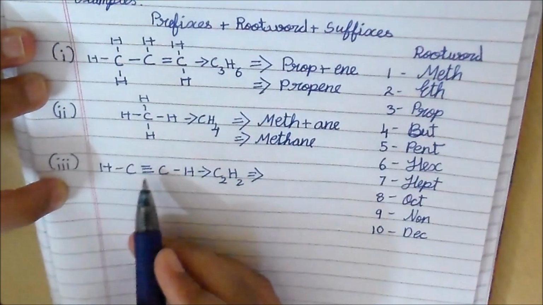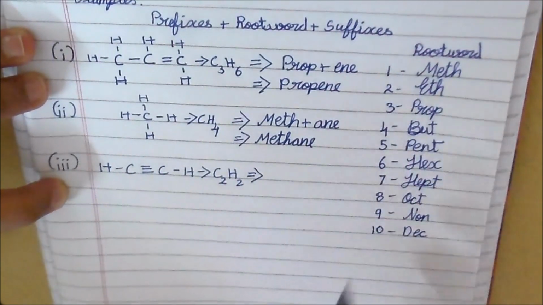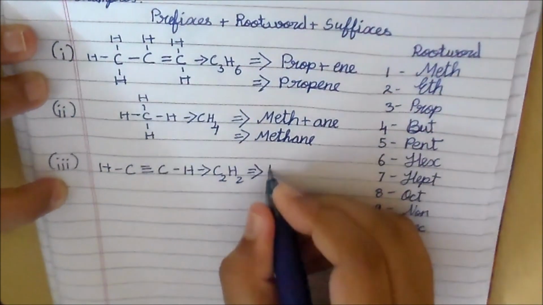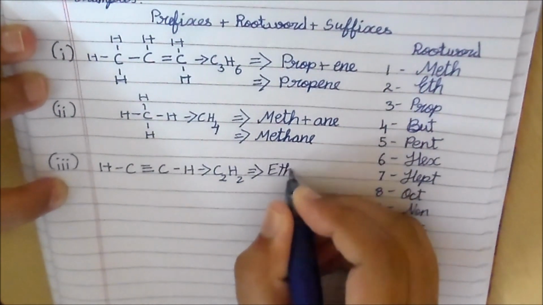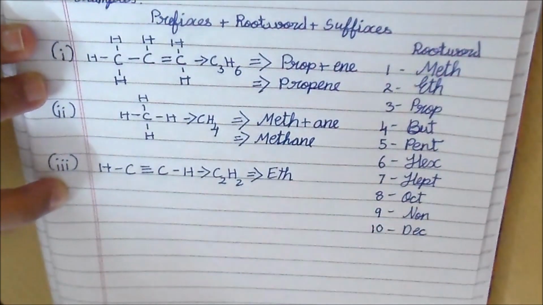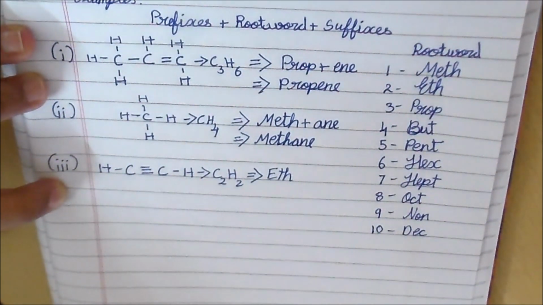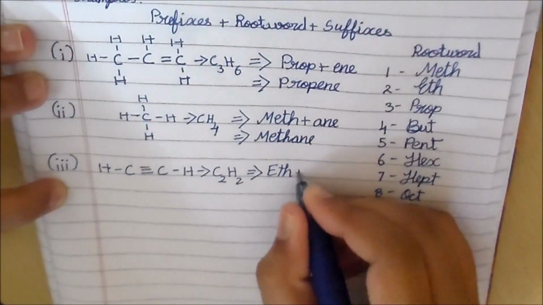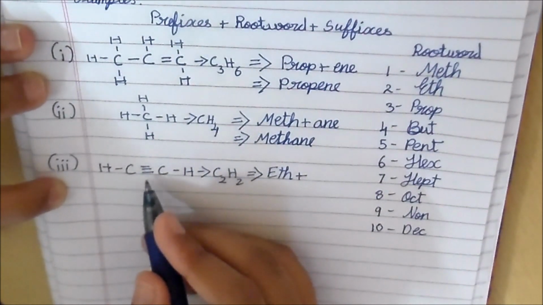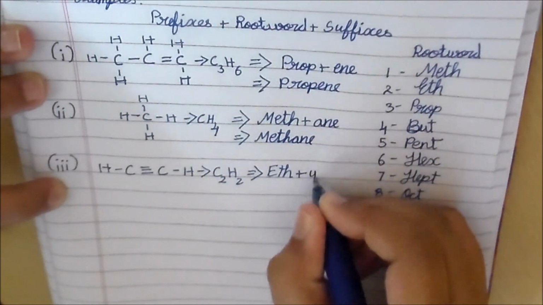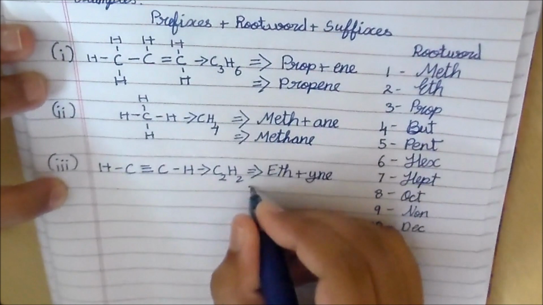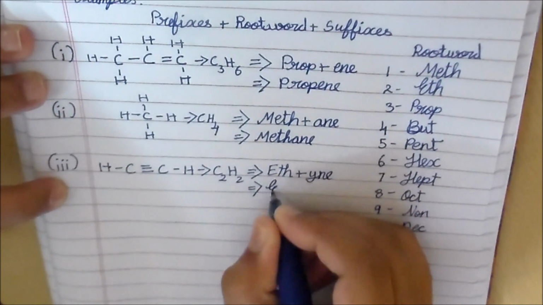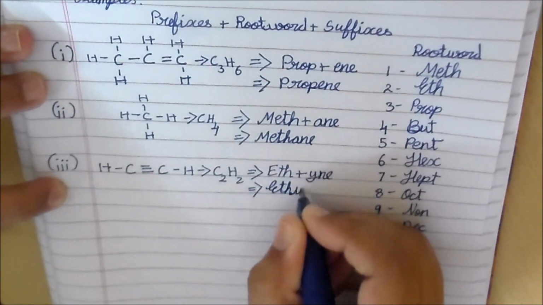If you see this, there are only 2 carbon atoms here, so it will be eth, and there's no prefix as there's no chlorine or fluorine or iodine or bromine, and plus this belongs to the alkyne family, so here it is -yne. This is ethyne.